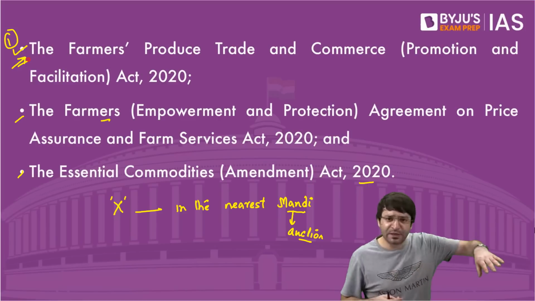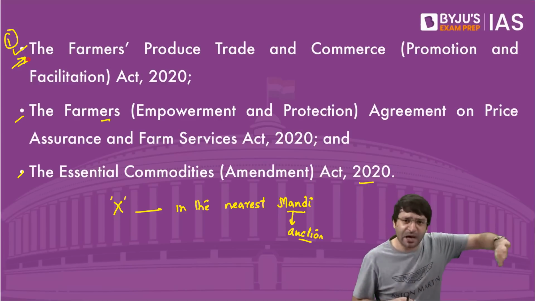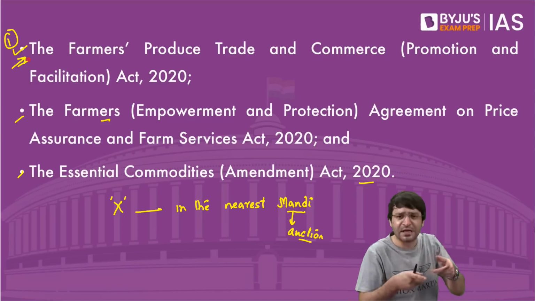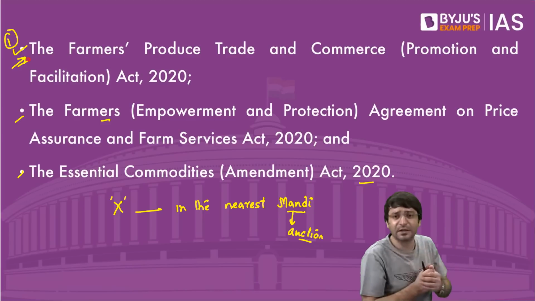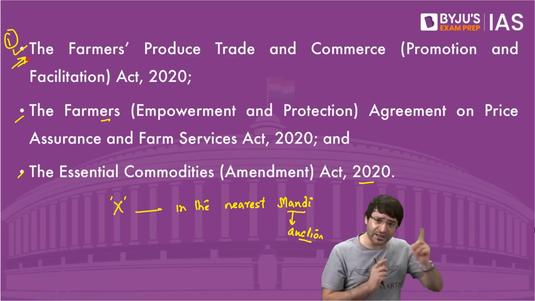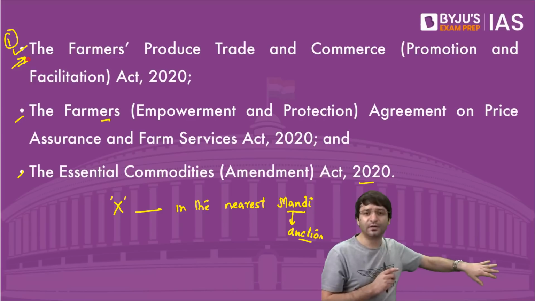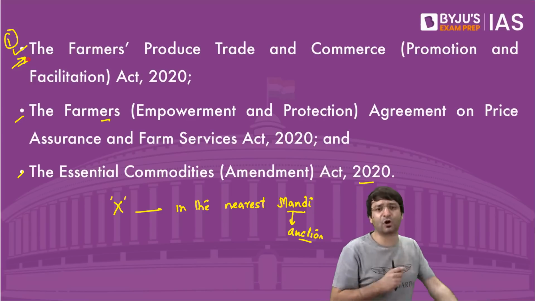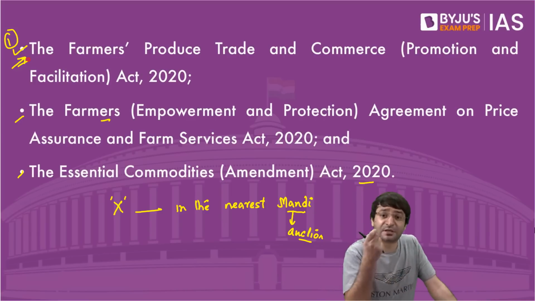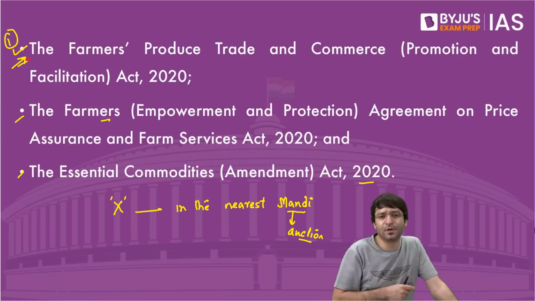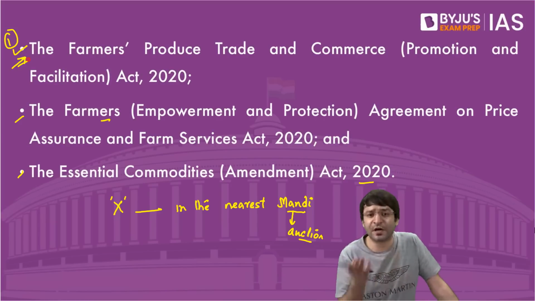What will happen to these middlemen? Ultimately, they will come out of job. They have no other reason to be in this business. They will start taking up other businesses. That means our old connection with these middlemen will be gone. Now we will be at the mercy of these corporates, and tomorrow they will give us peanuts instead of good value. So we don't want that, according to the farmer.